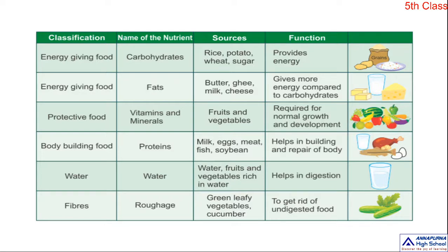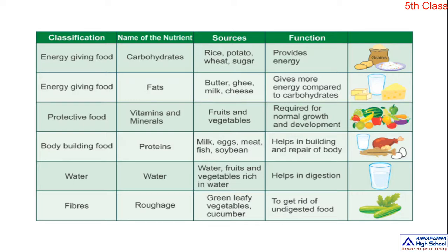Okay, next, water. We get water from fruits, vegetables, juices, such types of food items. It helps in digestion. If we take proper water, it helps to move the food from the mouth to the esophagus, stomach, small intestine, and large intestine. It helps to move the food material in our internal parts, then digestion occurs properly.